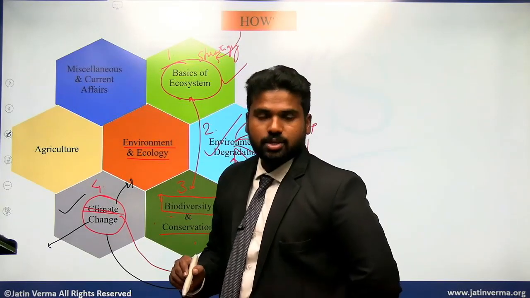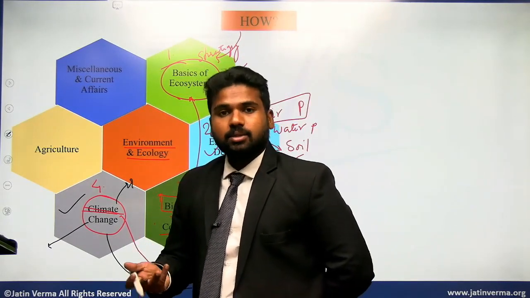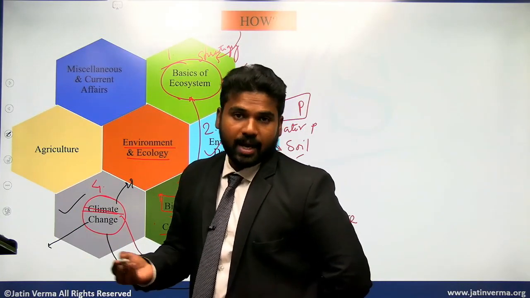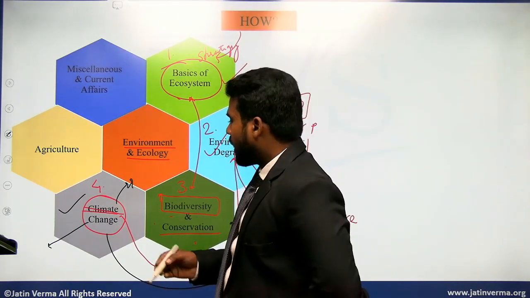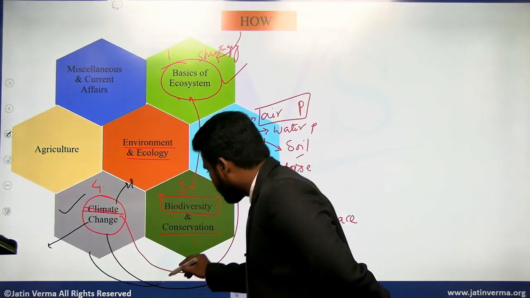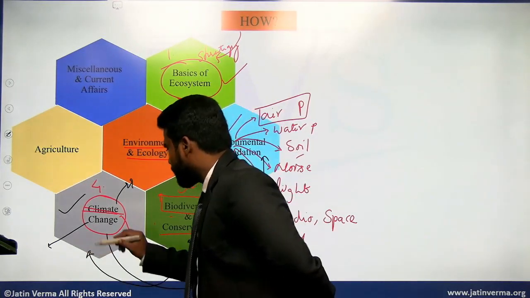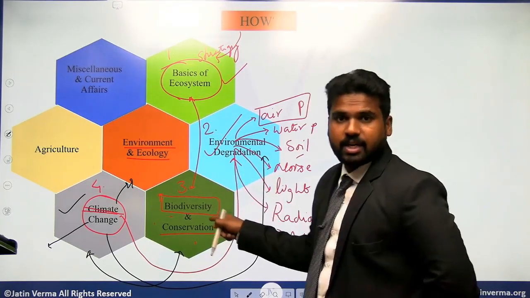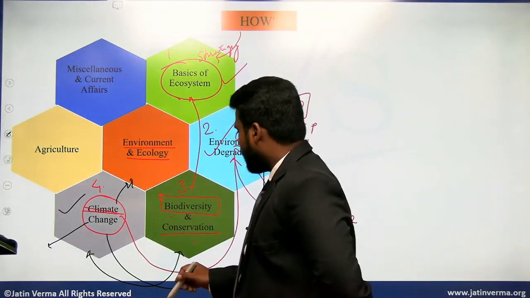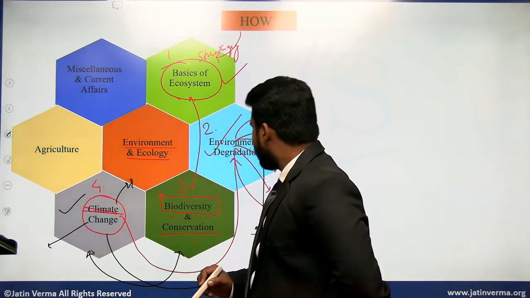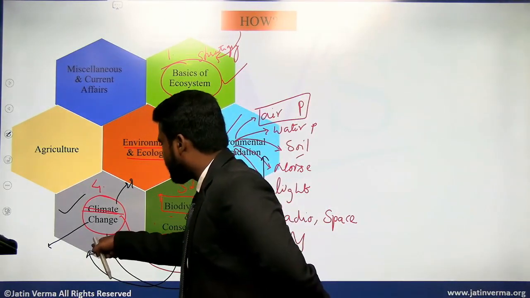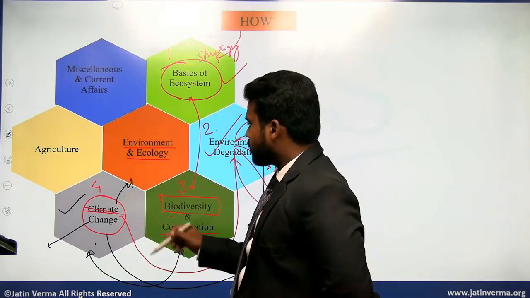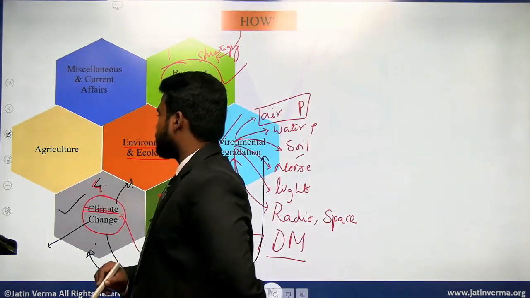Because of climate change we are having a rise in the sea level because of the warming effect, because of the global rise in temperatures, and as a result of it the biodiversity is threatened. See, each and every section that we are discussing is connected, and that's why I'm trying to connect it here as well. So we'll be looking at the impact of climate change on biodiversity here. So this is the fourth section.